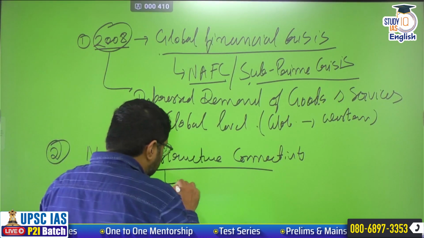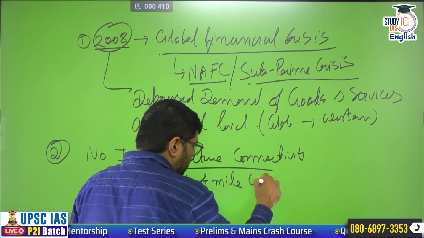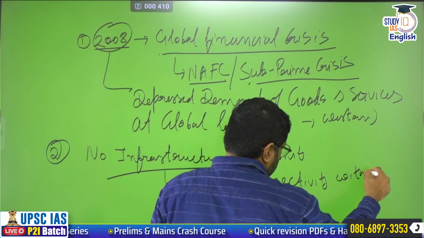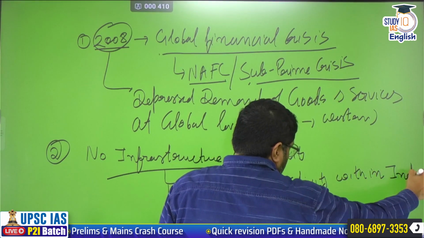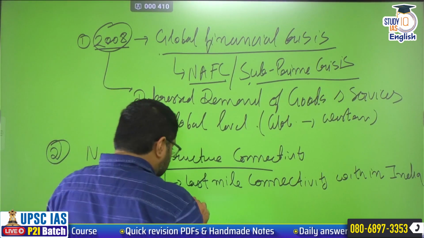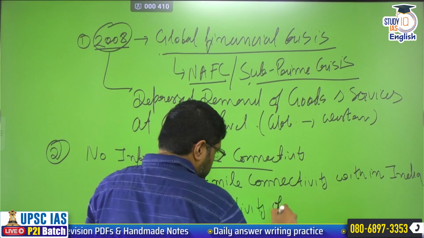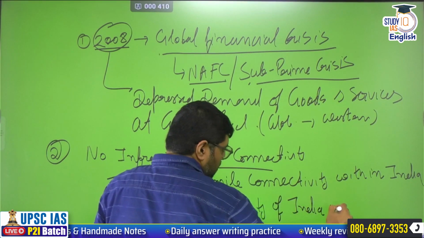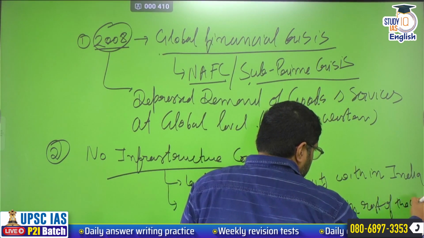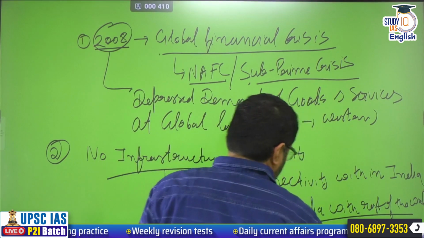So when I'm saying infrastructure connectivity, you need last mile connectivity within India. So we need last mile connectivity within India, plus we need connectivity of India with the rest of the world. So this is what we are looking for. Clear? Next,